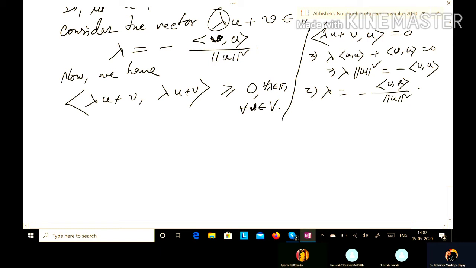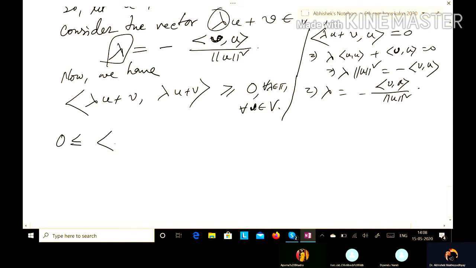This is true for any lambda due to the definition of inner product. Now we put the value of lambda here, then what will happen? So let us have a look.